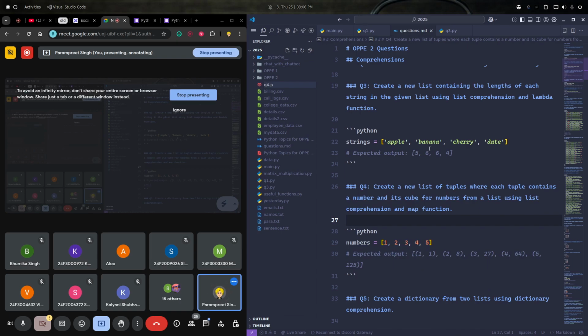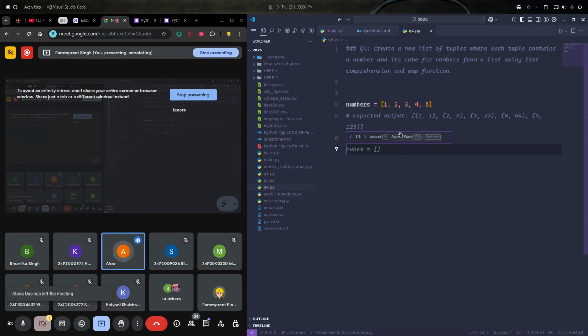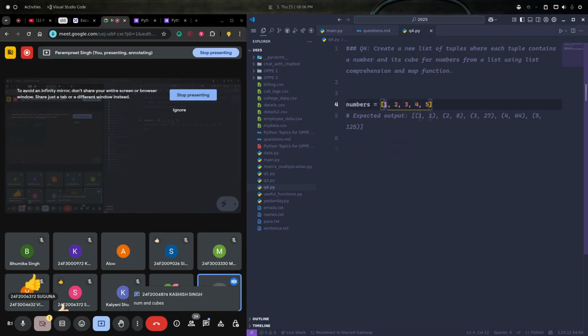Question 4.py. What this question is saying, can anyone explain to us? We have to return a tuple with the number and its cube. Are you guys clear with the question? Yes, we need to return the tuples. Each tuple has the number itself and its cube.